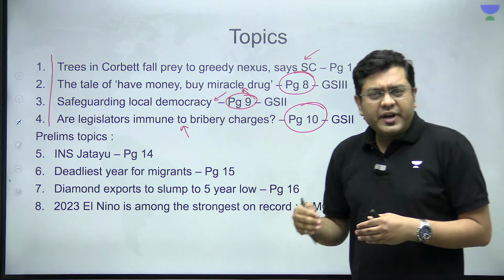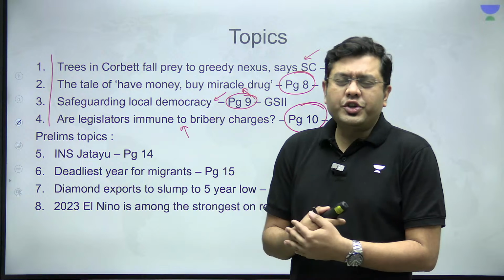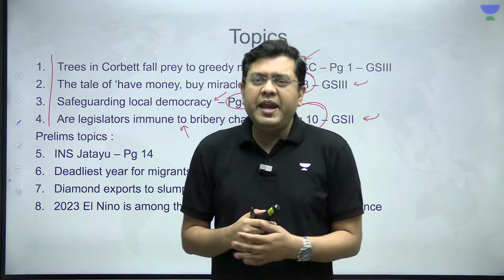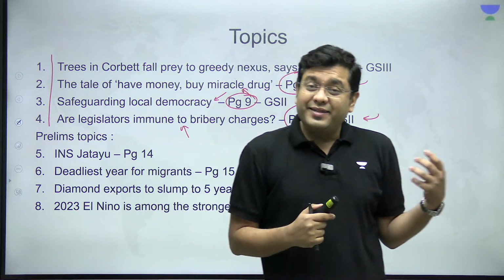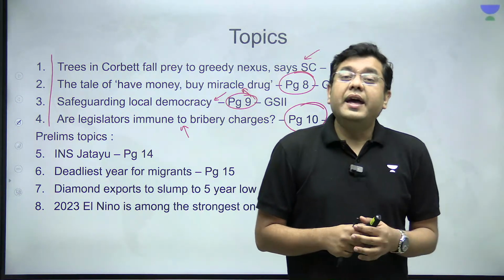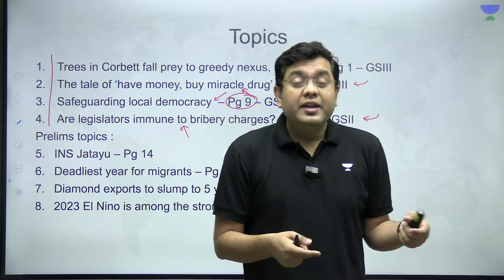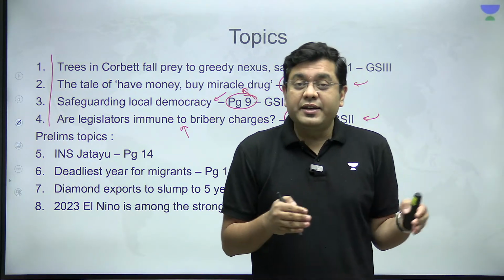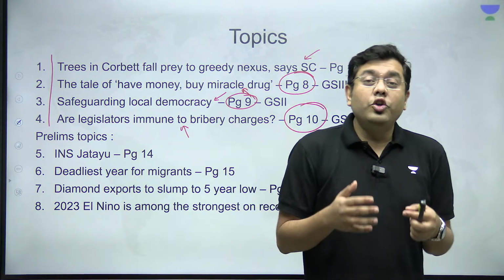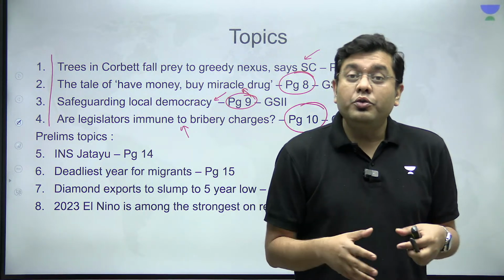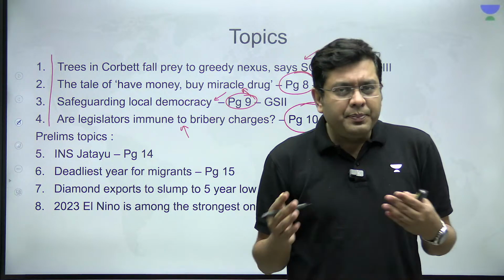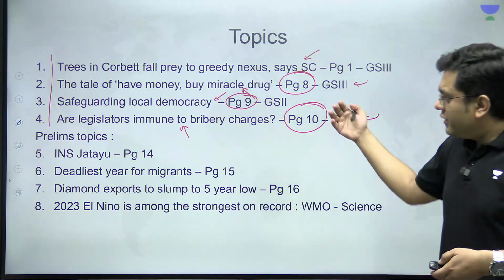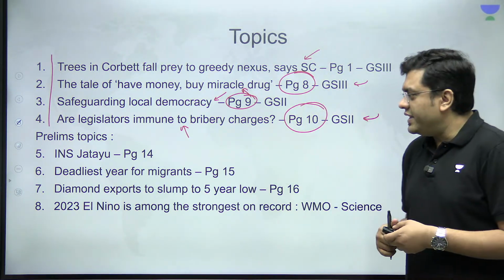Now, this is with regards to the observations and the ruling which has been made by the 7 judge bench of the Supreme Court, which has held that the legislators, the elected members, the elected representatives, they cannot simply be immune to taking bribery for, let's suppose, casting votes or any purpose otherwise. So that is something that we are going to discuss in detail again.